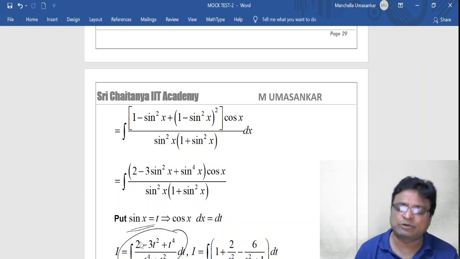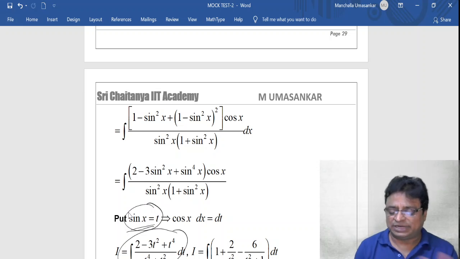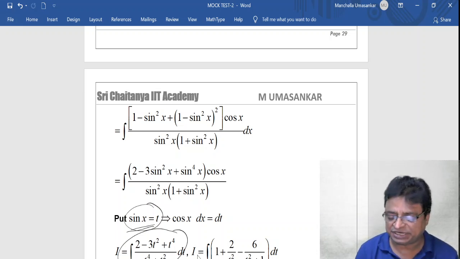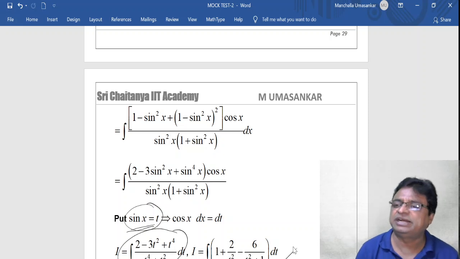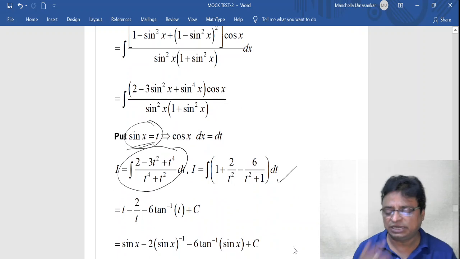So the given integrand is in terms of trigonometric functions, and by substituting sin x is equal to t, that trigonometric function is automatically converted into a rational integrand, which is known to you. After simplification you will get standard integrand models, and you know the integration of each and every one. Directly you can solve it and substitute the value of t.